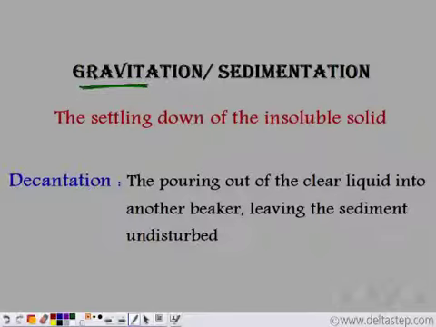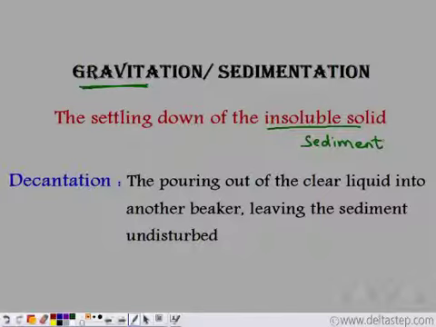Gravitation comes from the word gravity. That means using the force of gravity, the insoluble solid settles at the bottom. And this insoluble solid is known as sediment. So once the sediment settles at the bottom, we can pour out the clear liquid which is at the top into another vessel.